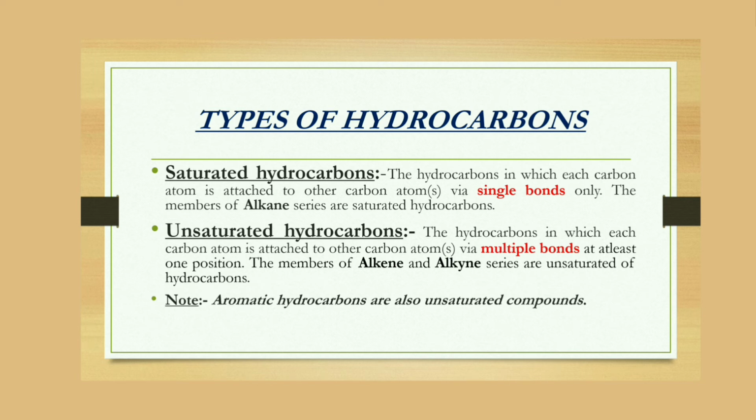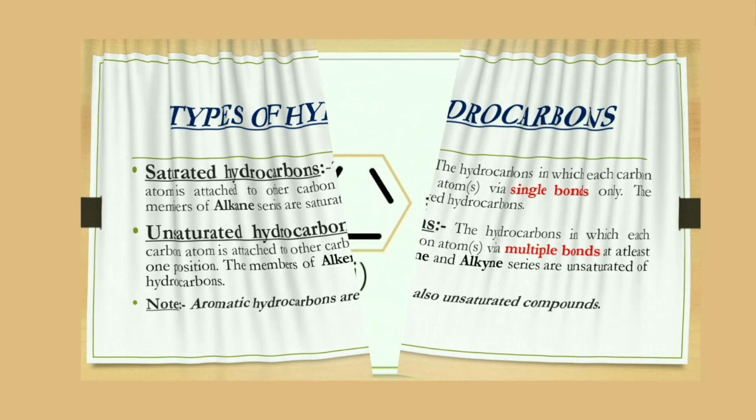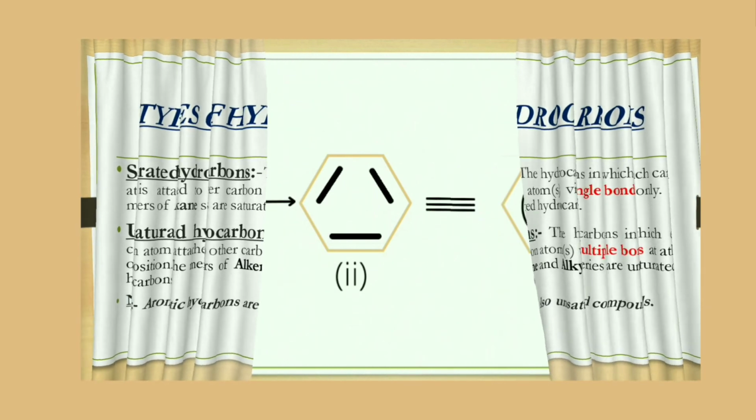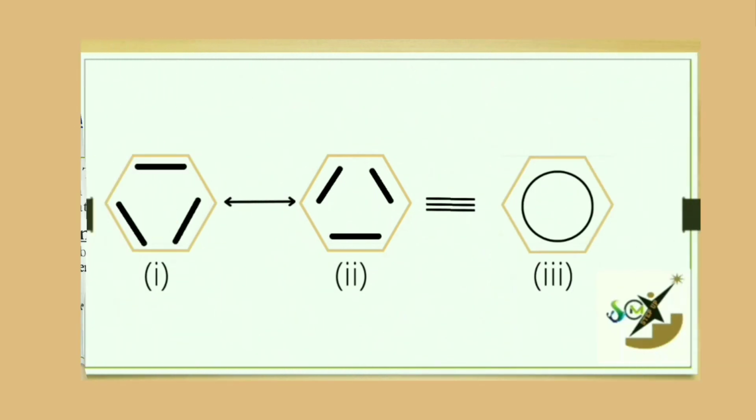These aromatic hydrocarbons can be further categorized into two categories, namely benzenoid and non-benzenoid. We will discuss aromatic hydrocarbons separately in great detail maybe in our future videos. Keeping it short, let's have a look at a very fundamental aromatic hydrocarbon called benzene.